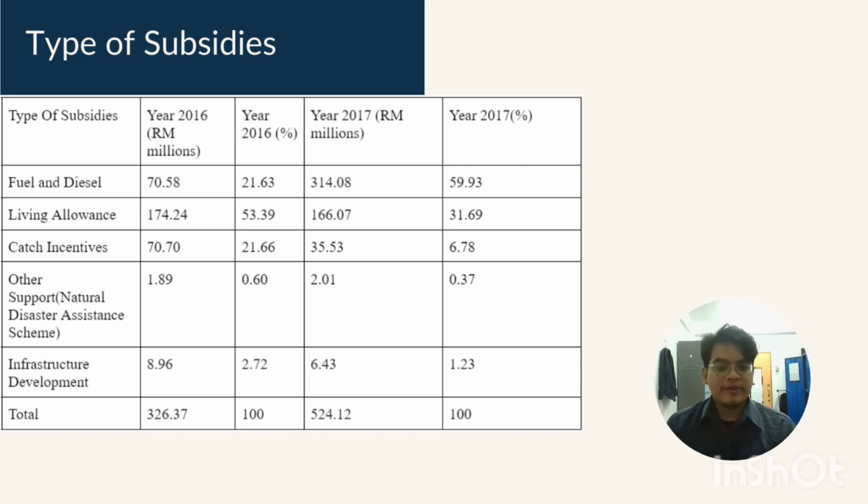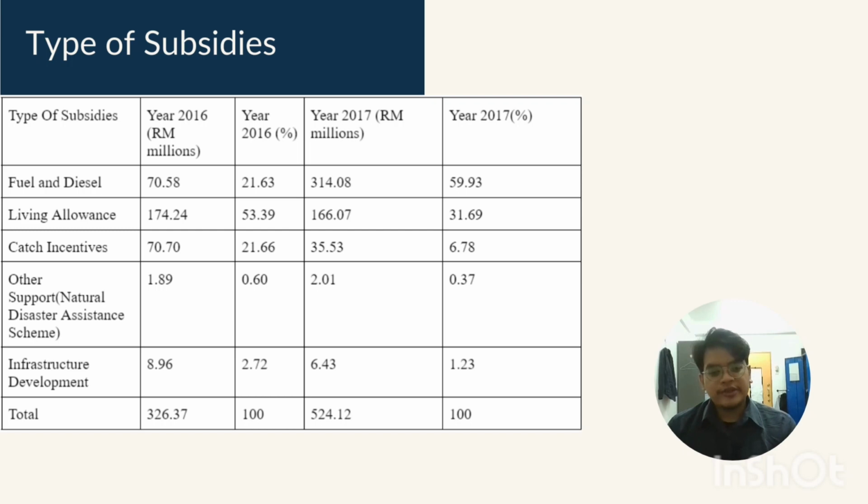I would like to continue our presentation of the types of subsidies that have been given from the government to the fishermen. The types of subsidies given to the fishermen are five in total, which are fuel and diesel, living allowance, cash incentive, other support such as natural disaster assistance scheme, and also infrastructure and development.